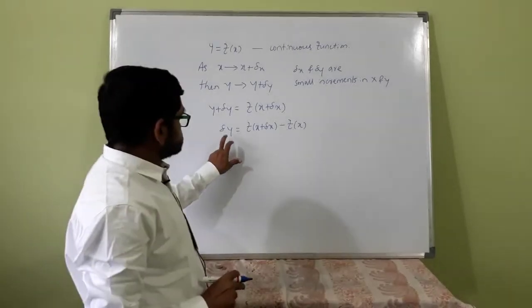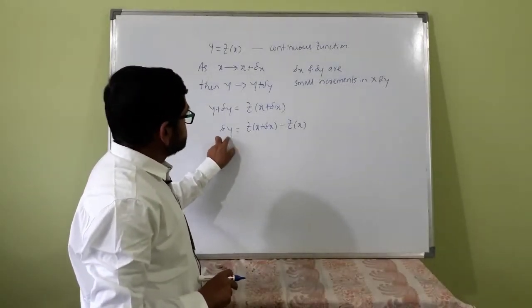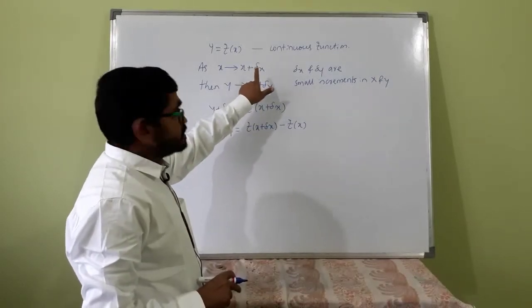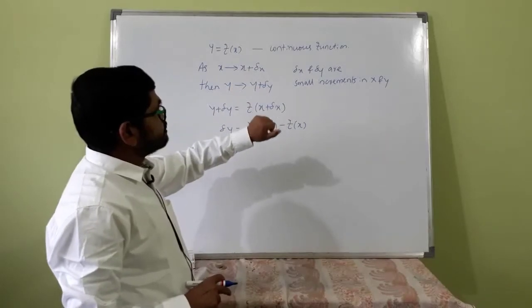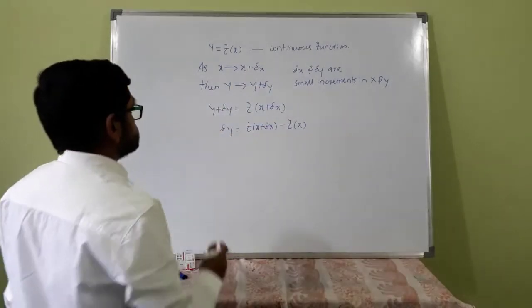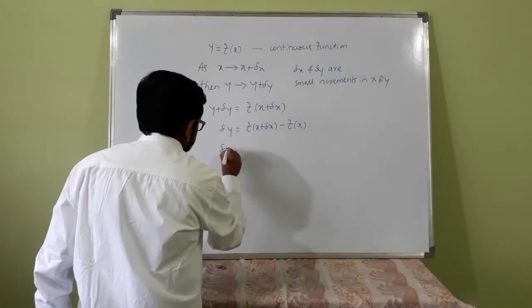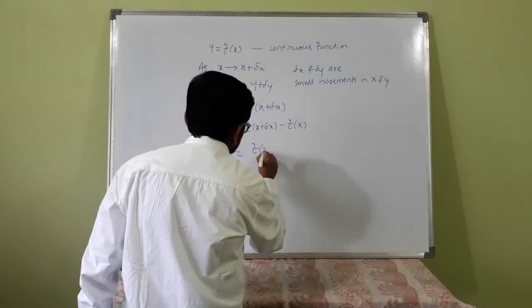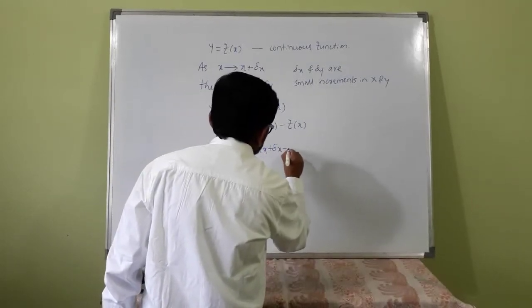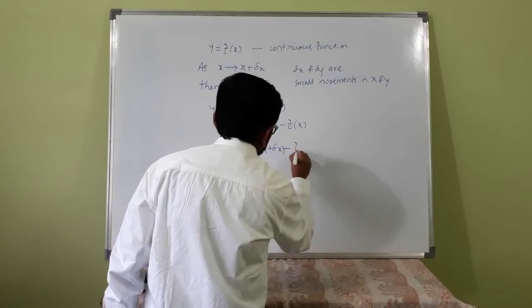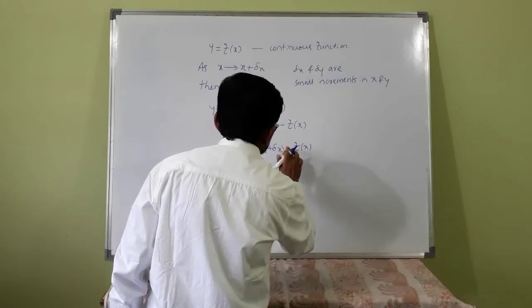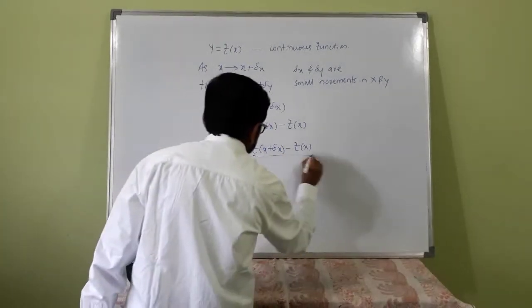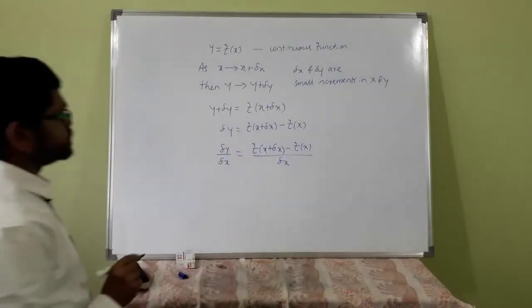Now see, this is the net change in the dependent variable corresponding to the change in the independent variable, but the rate of change is asked. So the rate of change is given by f of x plus delta x minus f of x, divided by delta x, dividing by delta x on both sides.